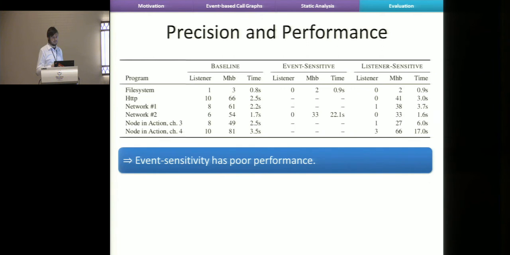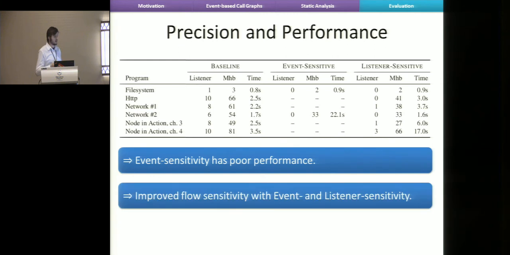One thing we immediately see is that event sensitivity has poor performance. It doesn't scale even to these fairly small programs. That's because it has to track an exponential number of seen events. Often, when you have a file stream or a socket, you can see many different events. The next event could be a data event, an error event, a close event, and so on. Then you get all these possible interleavings it has to track separately. So this was kind of expected.